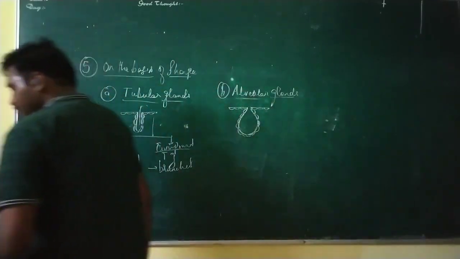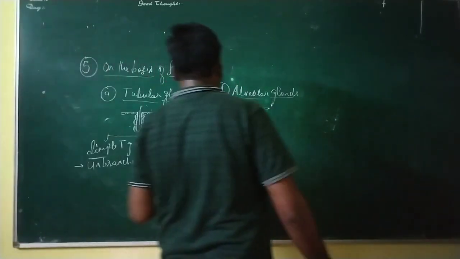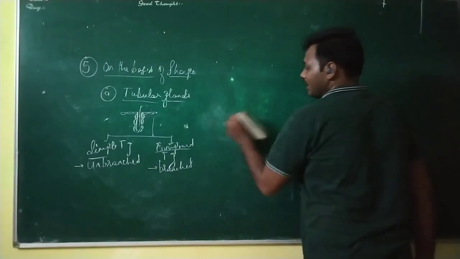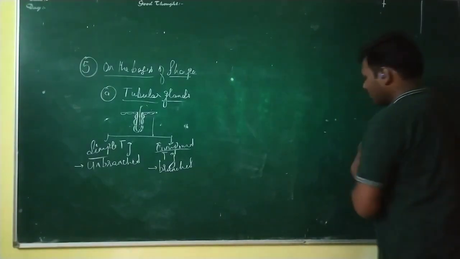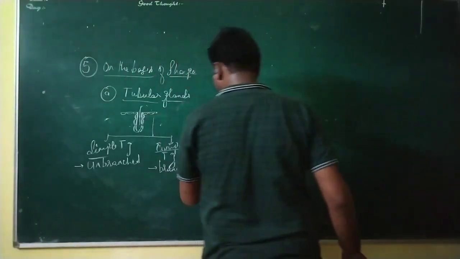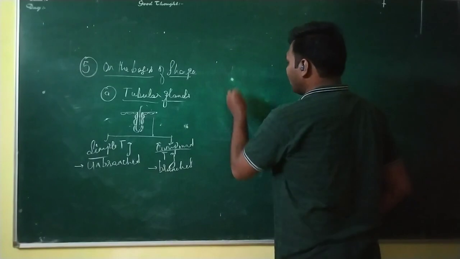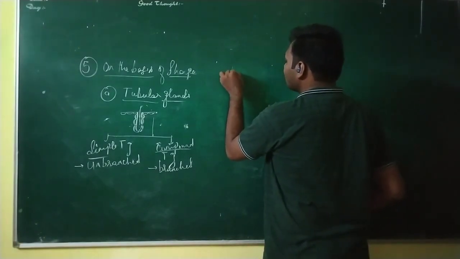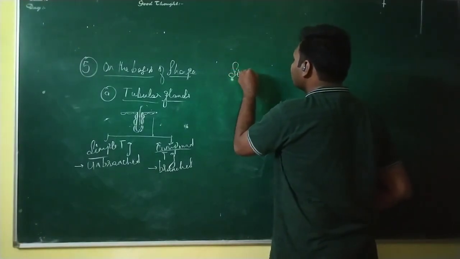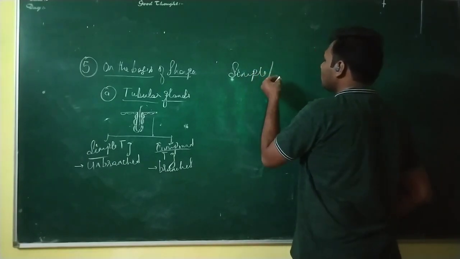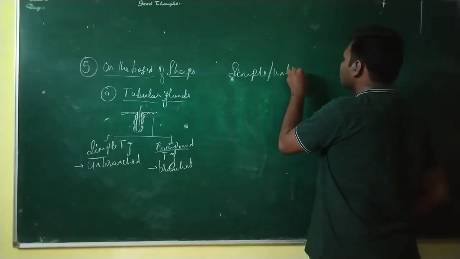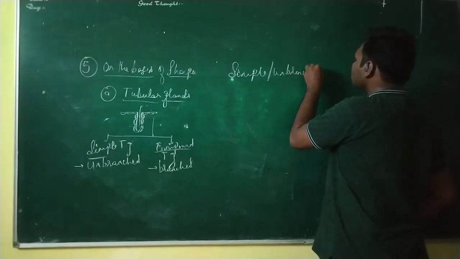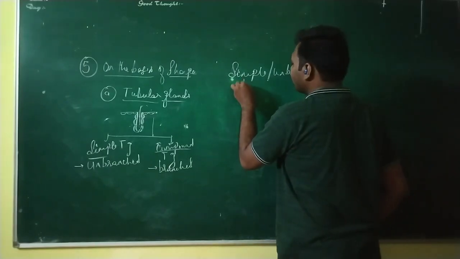Okay, so I'll rub this portion and we'll write down the further types over here. So first one, that is the simple or unbranched tubular gland.